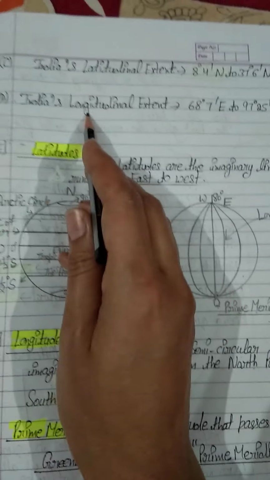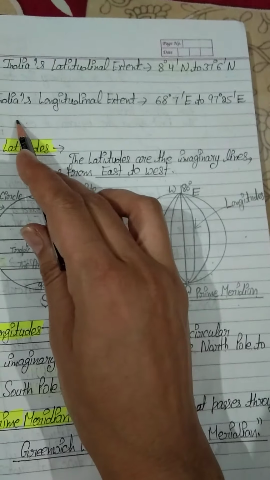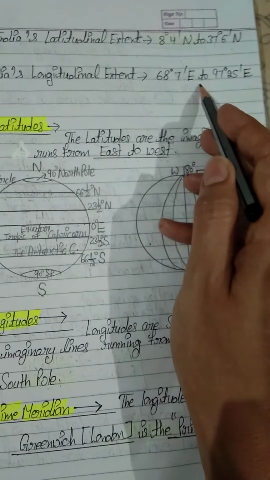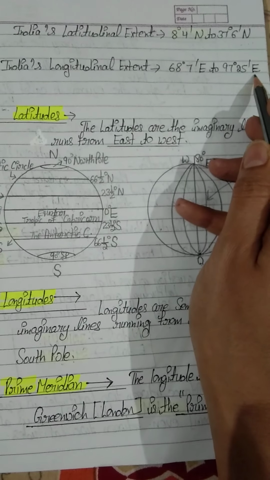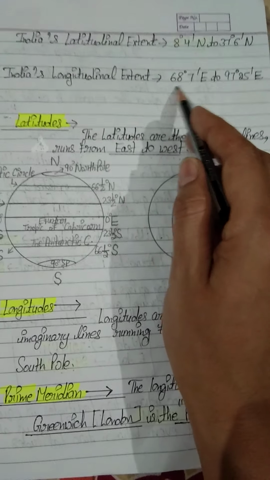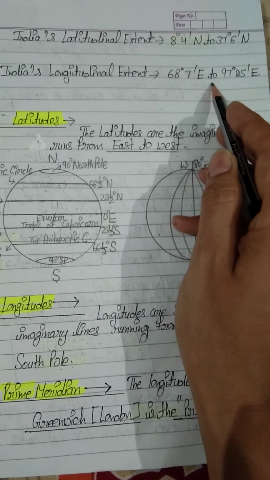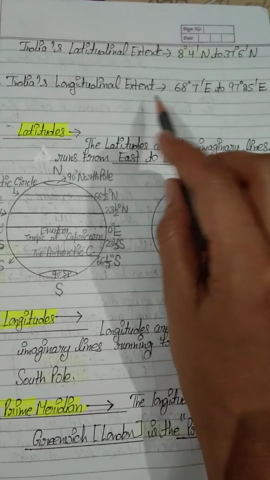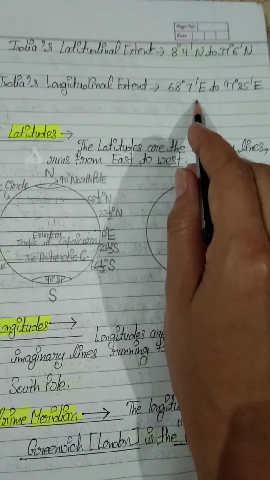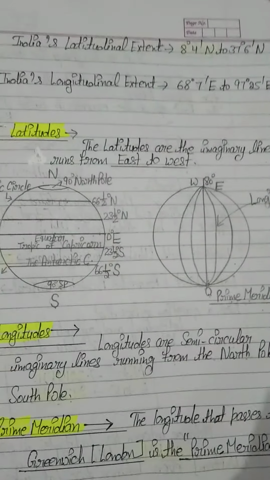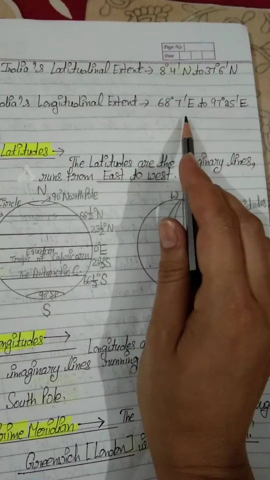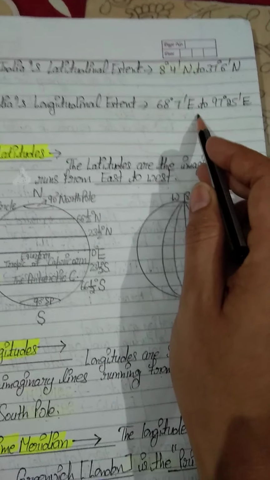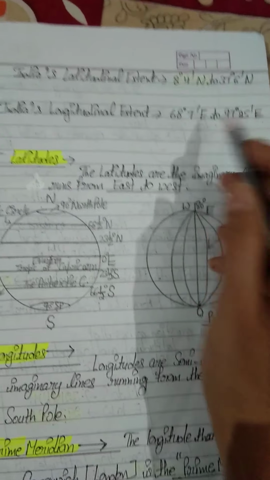And now it is India's longitudinal extent. Students, our India's longitudinal extent is 68 degree 7 minute east to 97 degree 25 minute east. This is our longitudinal extent. So students, just attend it with the map of India. With the help of the Indian map, you will learn with more clarity.